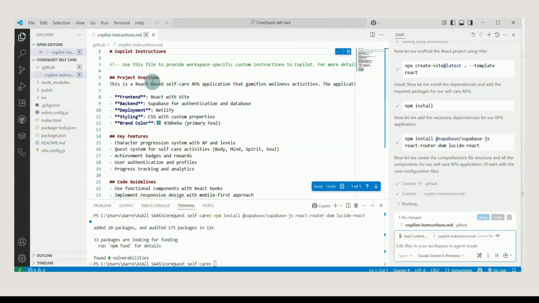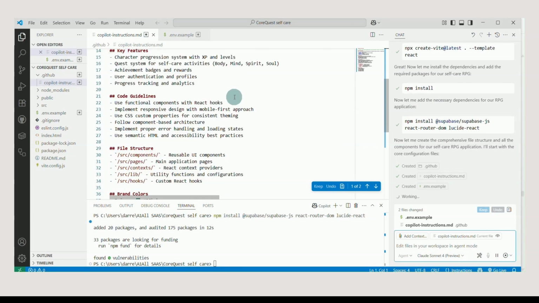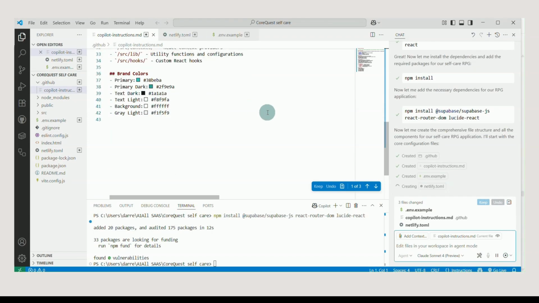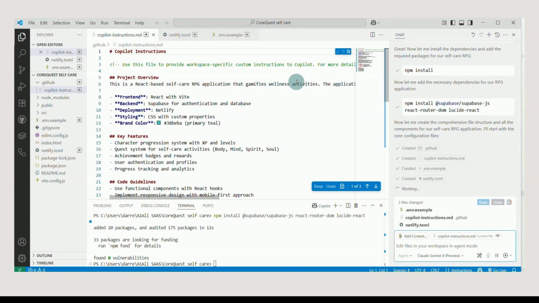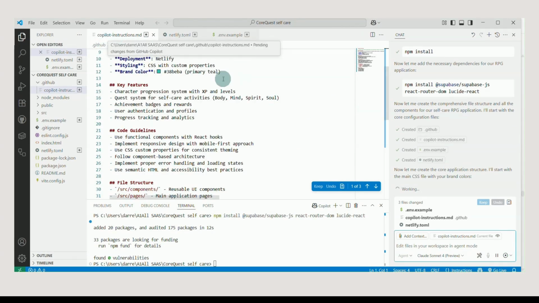Now, it's gone ahead and put in a how-to. This is the plan that it developed to put all of this together. So it tells you what it's going to do: features, code guide, all of that. That's going to be like a README file. And you can see it's already opening.